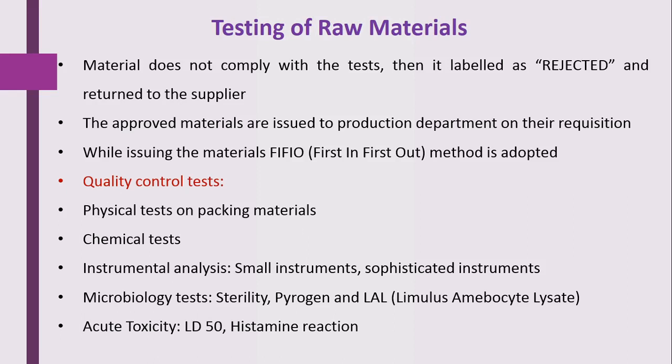Physical tests like color and odor are also carried out on the raw material, as well as some chemical tests, that is the pH of the product, as well as the assay and limit test, done to check the purity of the material.